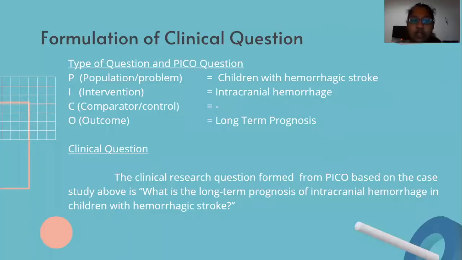I'll talk about the formulation of the clinical question. The type of question and PICO question: P for population or problem is children with hemorrhagic stroke. I for intervention is intracranial hemorrhage. C, comparator or control, there is none. And O, outcome, is long-term prognosis. From the PICO question, we are able to make the clinical question, which is: what is the long-term prognosis of intracranial hemorrhage in children with hemorrhagic stroke?